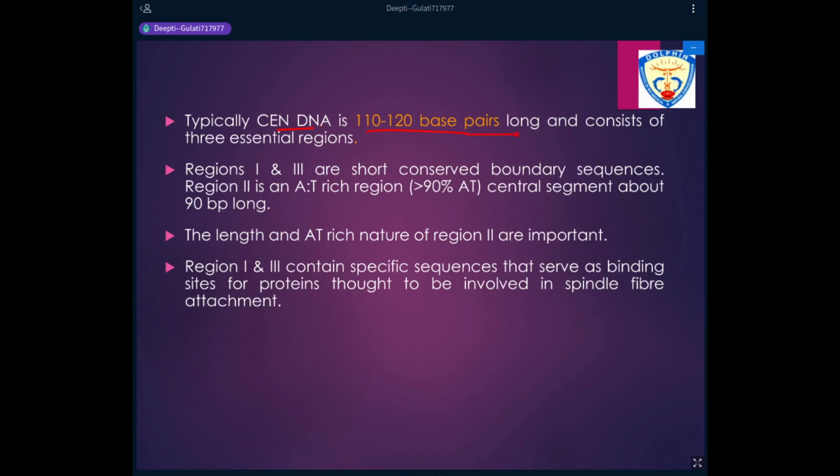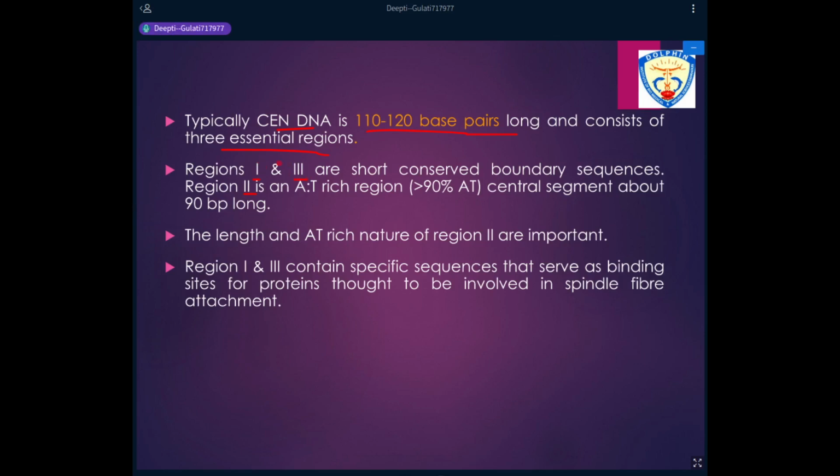When they were studied in detail, they were found to contain three essential regions designated region 1, region 2, and region 3.